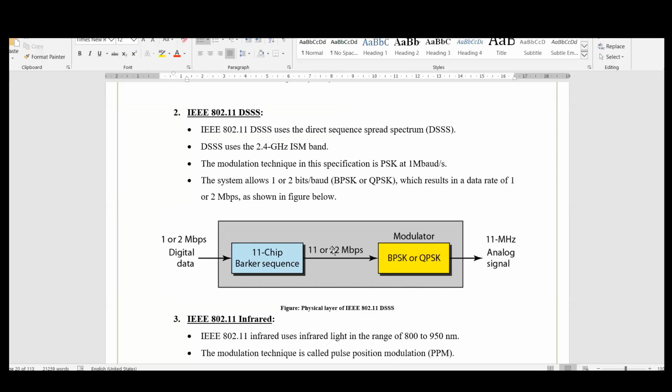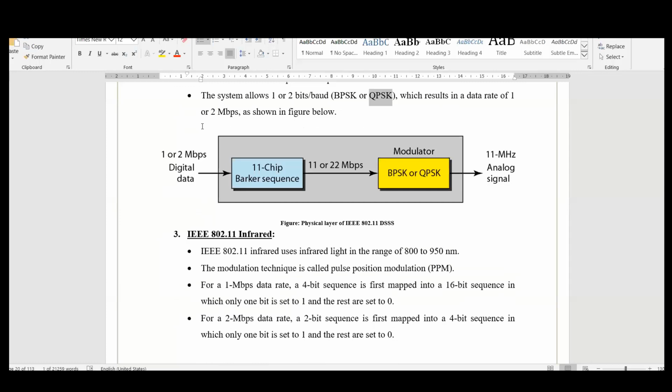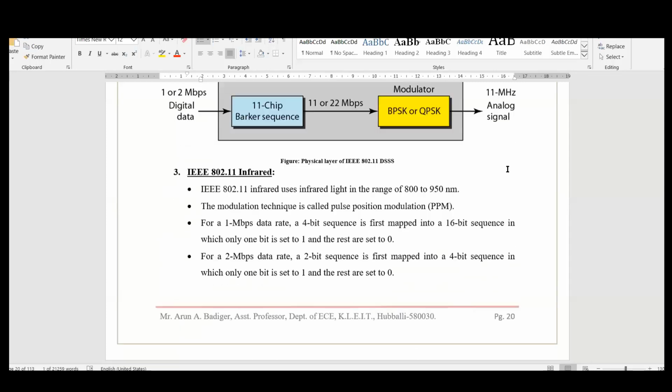Okay, but if I want to increase it more, then simply instead of BPSK, we'll go for QPSK, where 4 bits can be stored in one data. Therefore, the overall data rate will be doubled. Instead of 11 Mbps, it becomes 22 Mbps. So if you go for BPSK, 11 Mbps. If I go for QPSK, it will become 22 Mbps. So with this one, we can achieve a 22 Mbps speed.